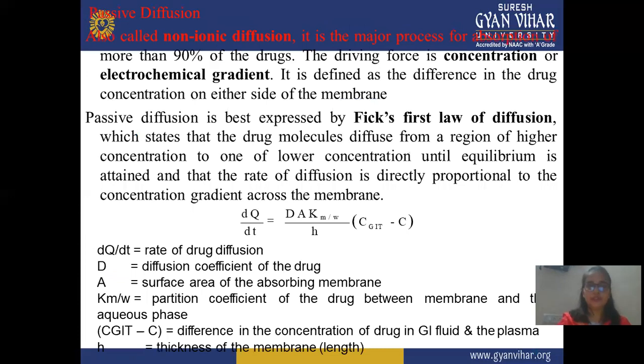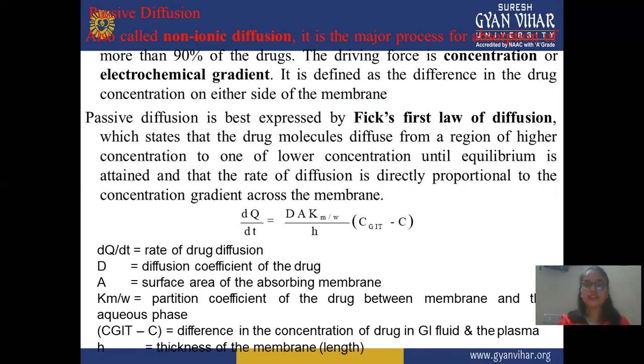First is passive diffusion, also called non-ionic diffusion. It is a major process of absorption, accounting for more than 90% of drugs. Almost 90% of drugs are absorbed or penetrate by this passive diffusion process. The remaining processes are involved in only about 10% of drugs. This is the major process.